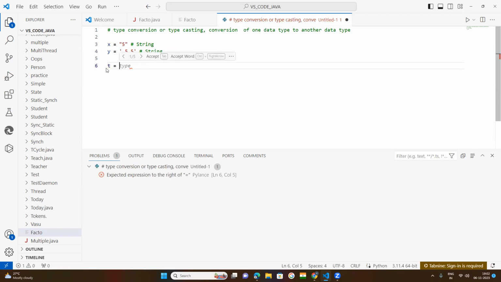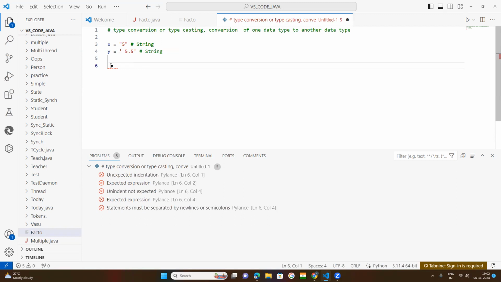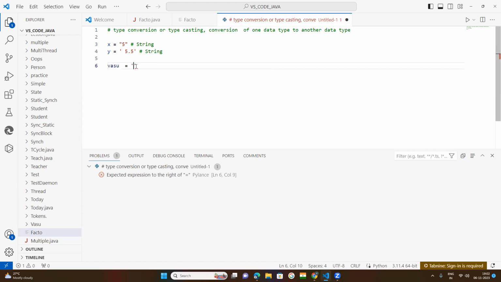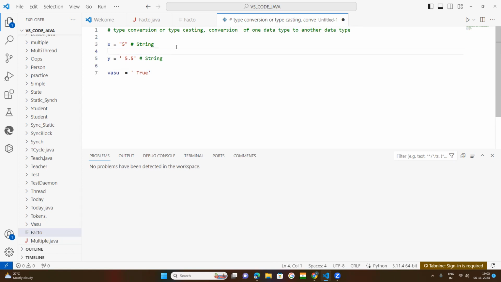Suppose here 'True'. True is what? A Boolean value. But now it is a string.